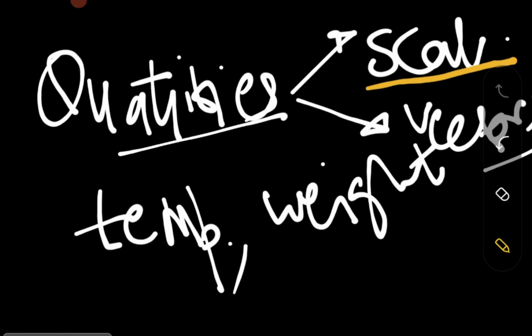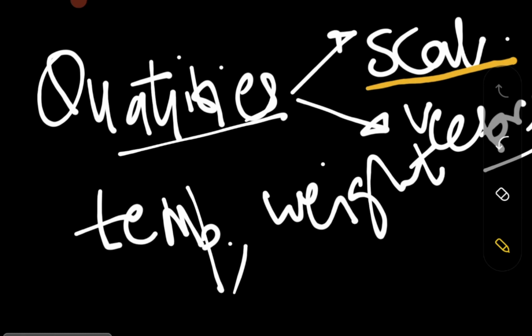For example, if I have to measure the temperature, I don't need any type of direction, so that I get only the temperature. Basically the same thing goes for weight also. So those things which don't require any direction can be known as scalar quantities.